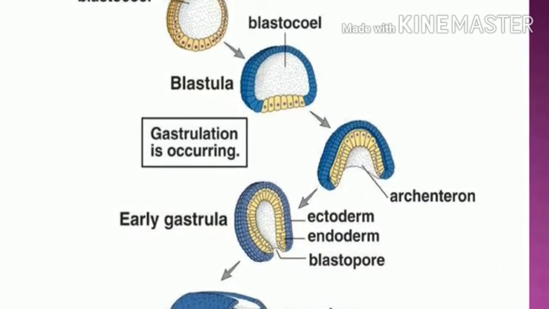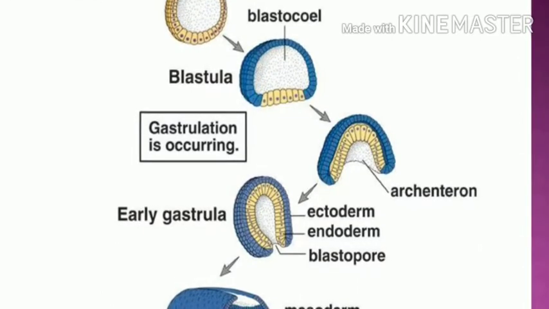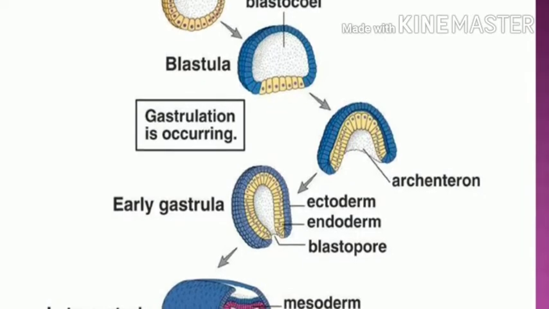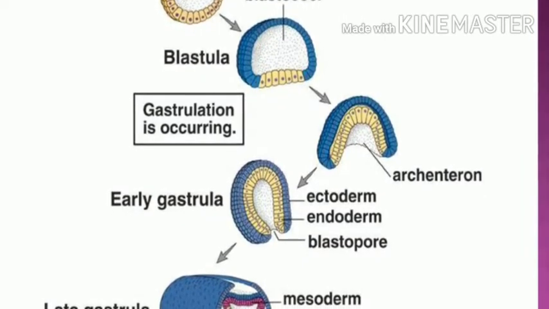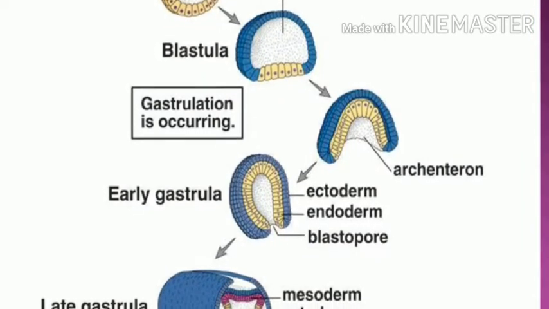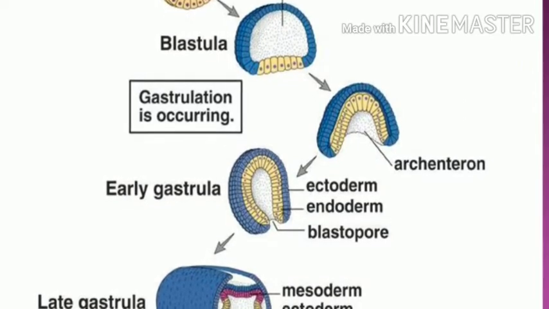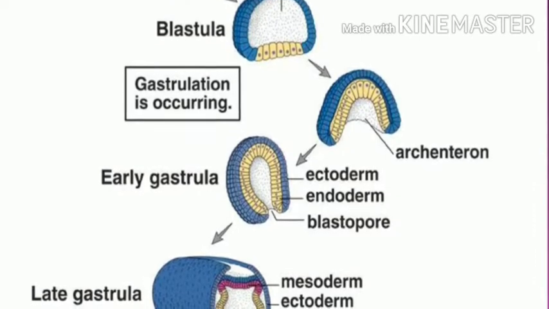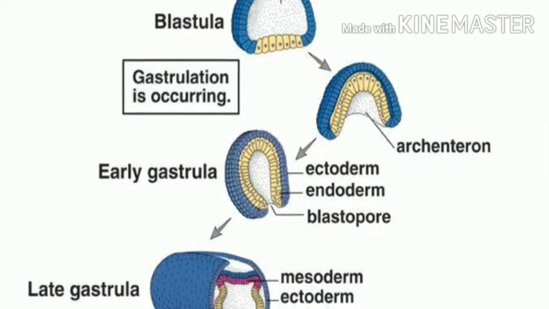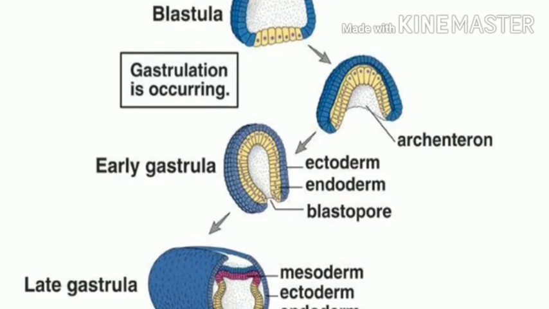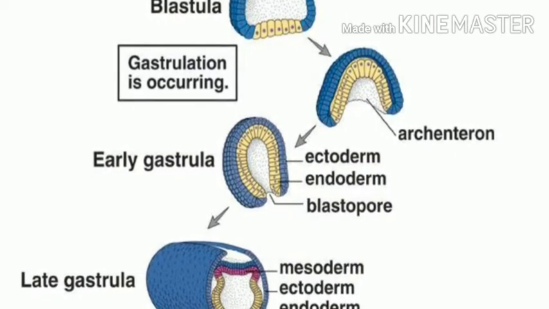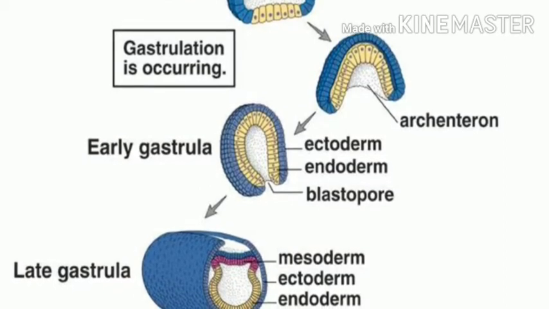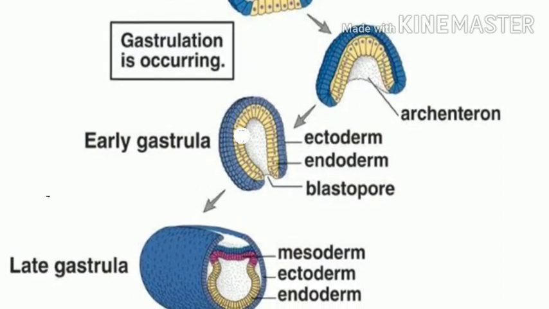Here the blastula forms three germ layers at the early gastrula and the late gastrula. The inner cell mass differentiates into hypoblast and epiblast. Now the hypoblast cells become the embryonic endoderm and the epiblast cells become the ectoderm. The cells remaining in between the epiblast and endoderm are called the mesoderm.